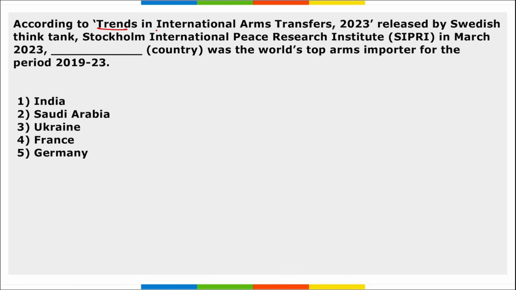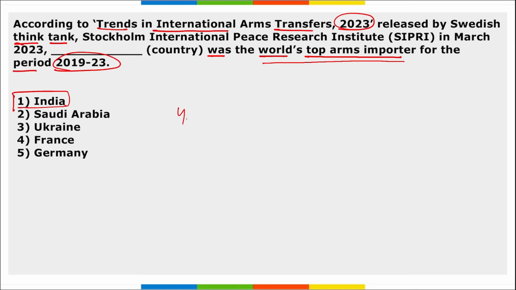Next, according to Trends in International Arms Transfers 2023 released by Swedish think tank, that is SIPRI, dash country was the world's top arms importer for the period 2019 to 23. So according to SIPRI, in March, which country was the world's top arms importer? It was our India. Right? India was the top arms importer for the period 2019 to 2023. And India's import has increased by 4.7% compared to the period 2014 to 2018.